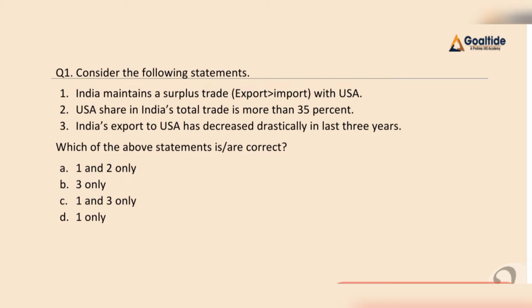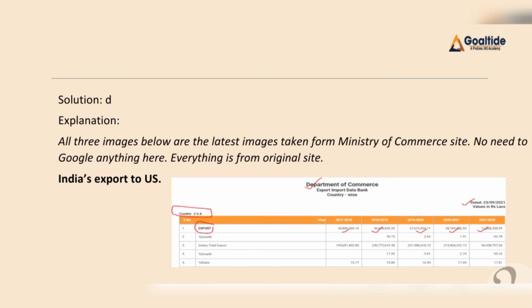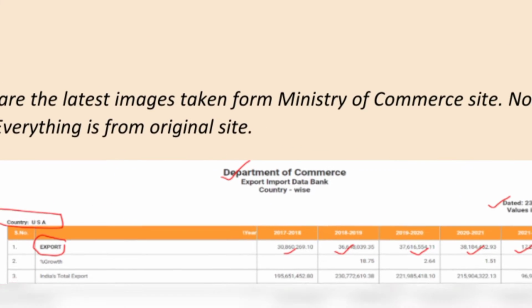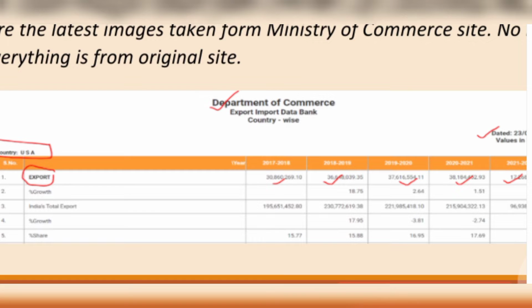So our first statement is correct. Why? Because except United States of America, we have trade deficit with major trading partners. With United States of America, we have trade surplus. Hence our first statement is correct. Now let me have a look at the explanation. Here we have taken data from the Ministry of Commerce site. So this is data of export from India to United States of America.